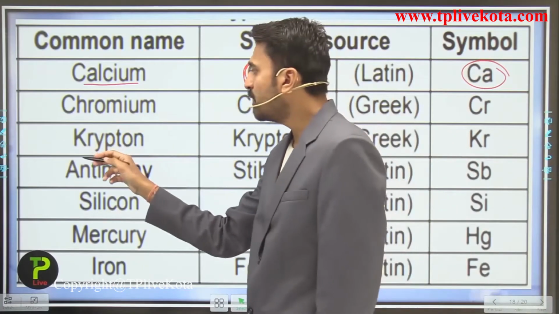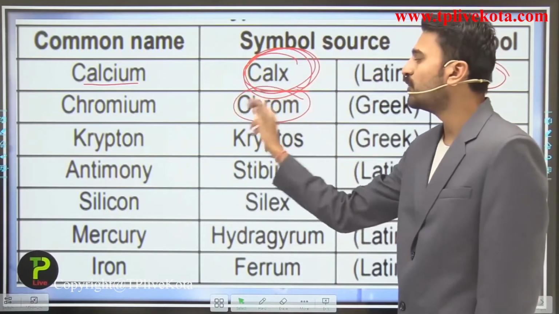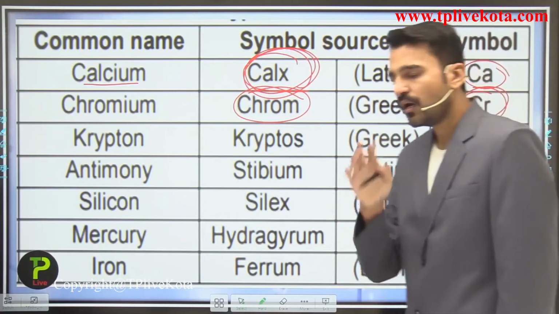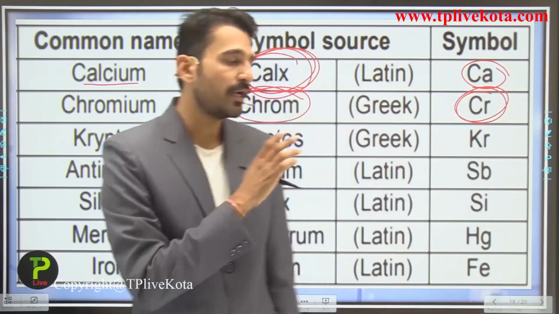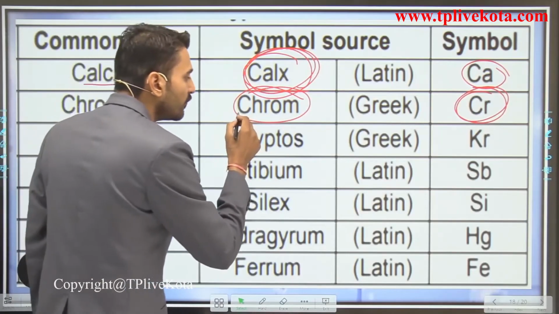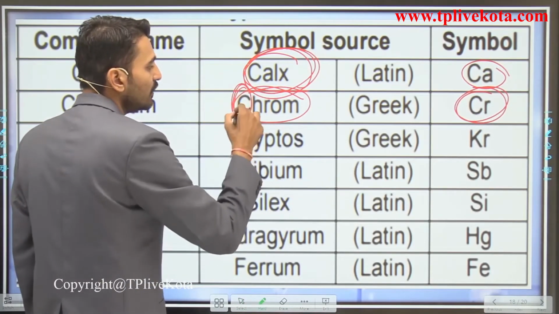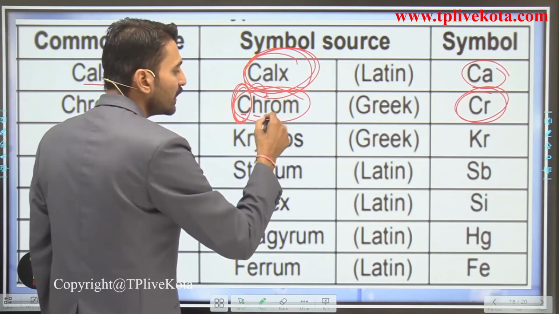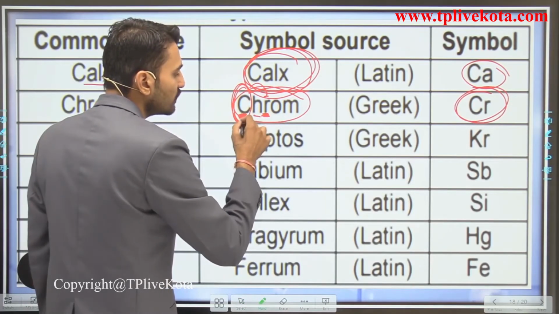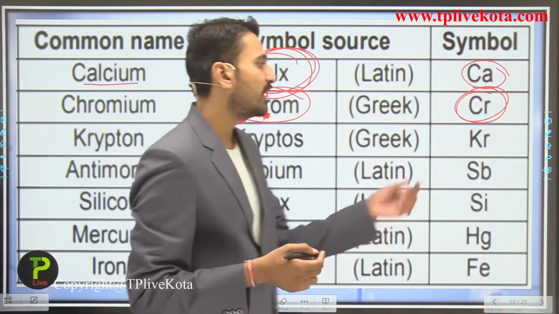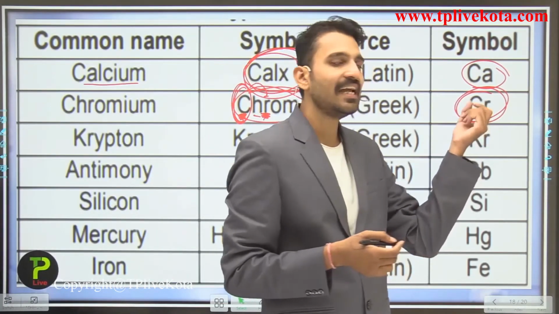For chromium we have used the word chroma from the Latin language, and we have used the symbol Cr. Now students, take a look here: we are not taking the first letter followed by the second letter. Here we have taken the first letter followed by another letter. So here C is the first letter, while the third letter is R. So here we have taken the first and third letters, that is C and R.